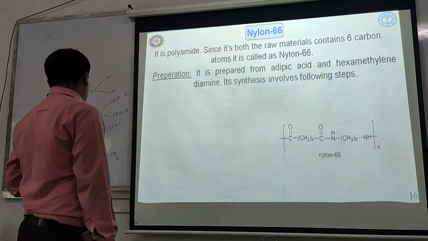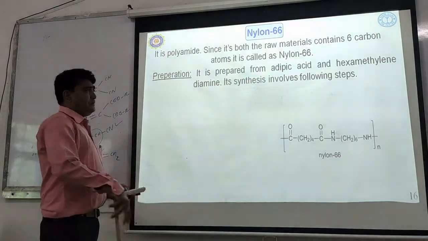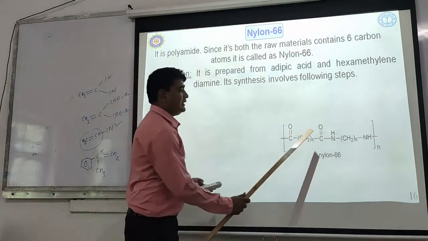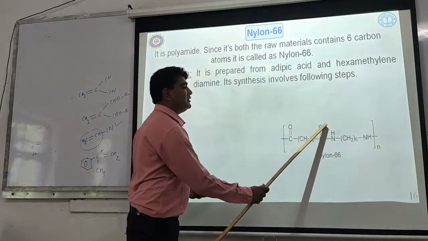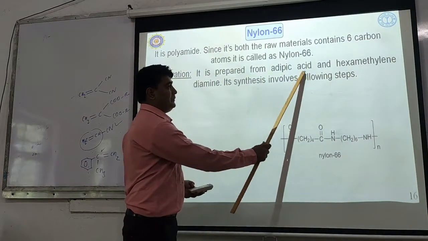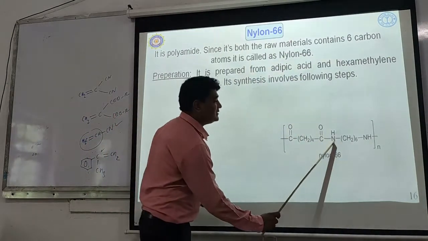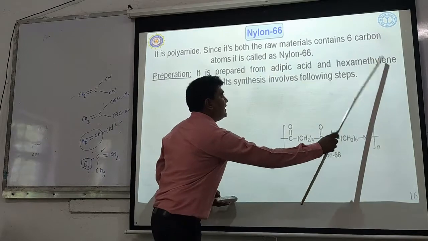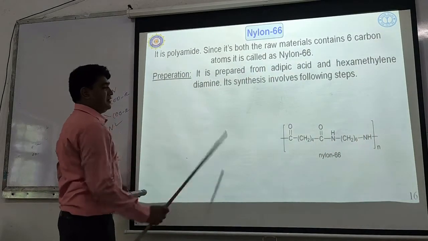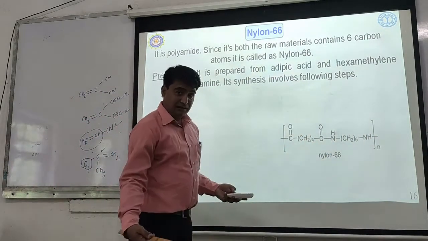Okay. So how is it prepared? It is prepared from adipic acid. The left hand side moiety is nothing but the adipic acid part, and the right hand side moiety is nothing but the hexamethylene diamine. CH2 group is the methylene group.